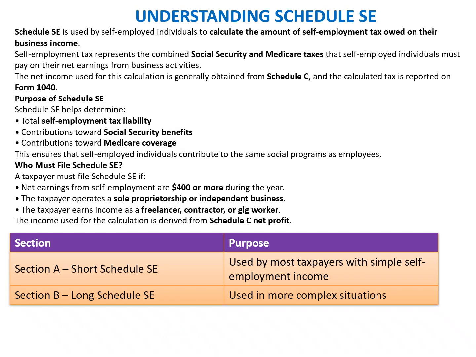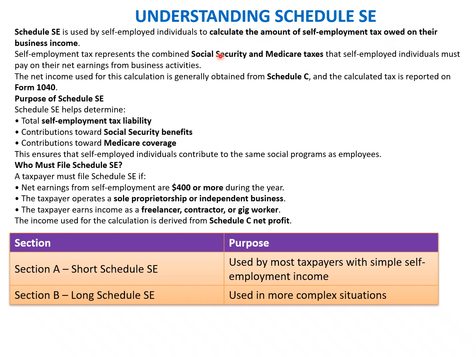Okay, now let's spend some time understanding the Schedule SE. We have discussed the Schedule C, which is about reporting the income. Schedule SE is to support the employment taxes that need to be contributed by the self-employed individual. Schedule SE is used by self-employed individuals to calculate the amount of self-employment taxes owed by their business.